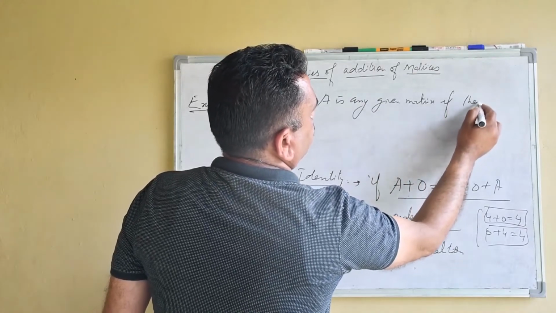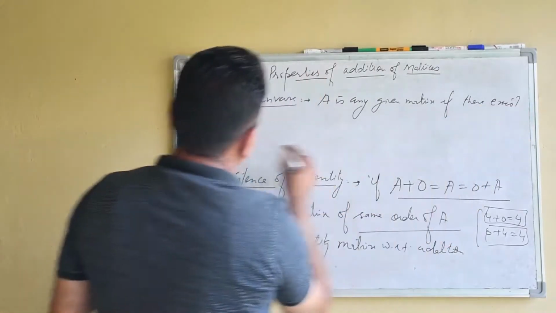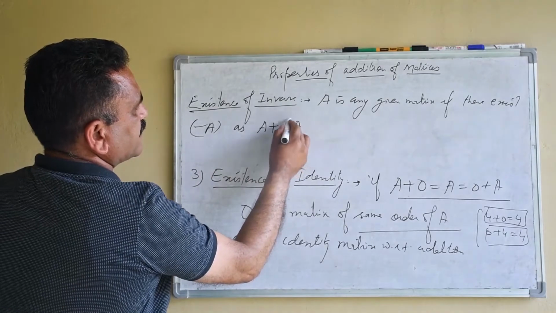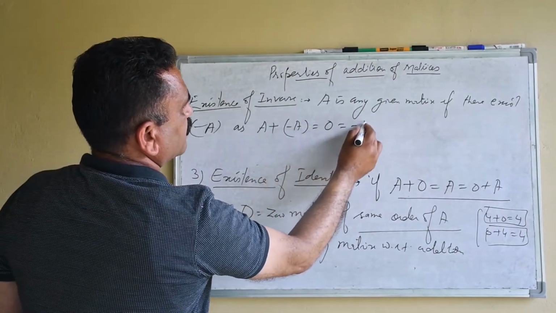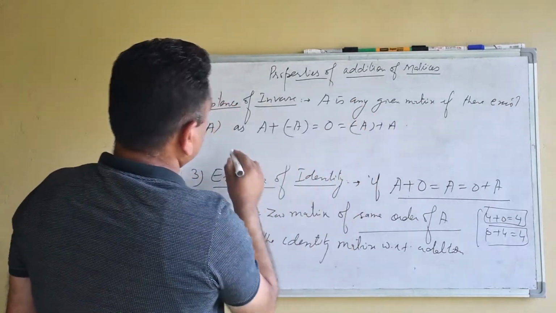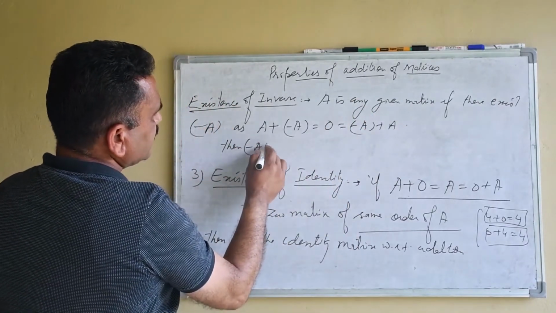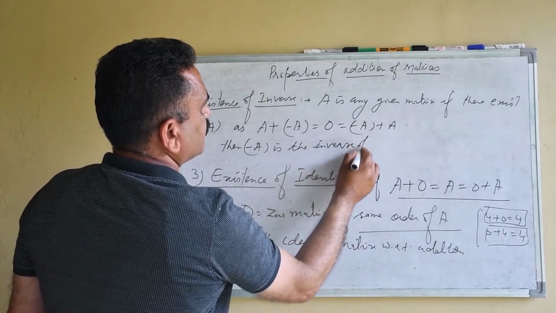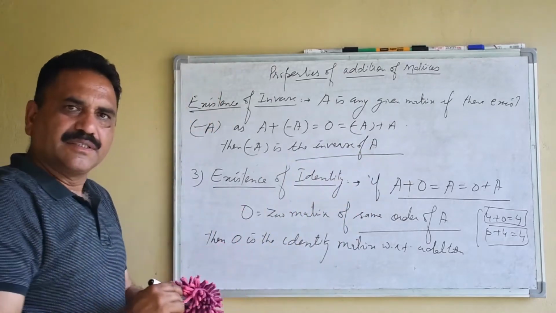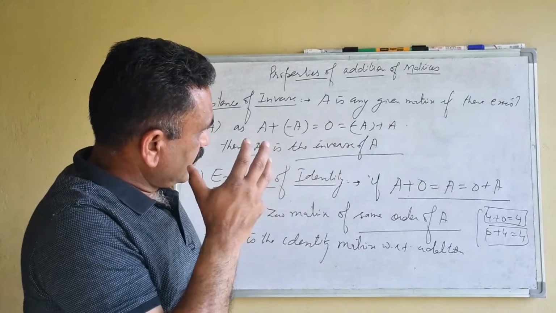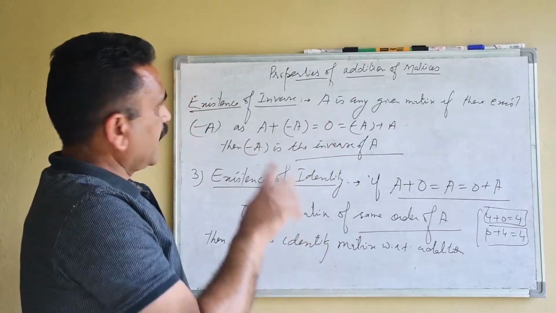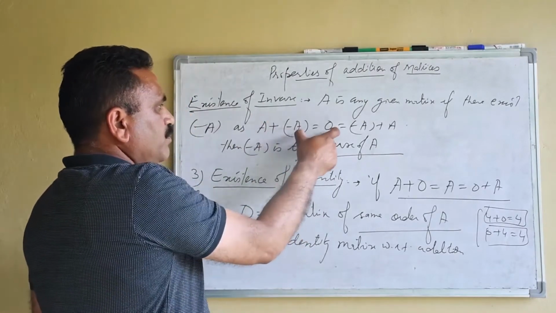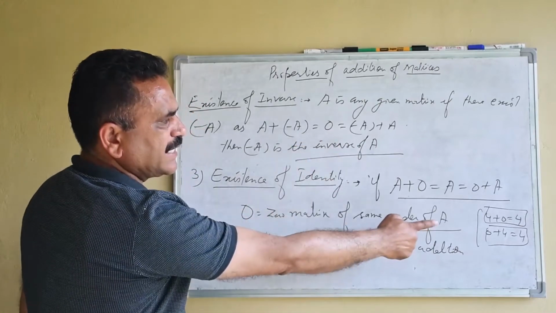If there exists minus A such that A plus minus A is equal to 0 is equal to minus A plus A, then minus A is the inverse of A. Means if A is a matrix of any order and there exists a negation of that matrix, the sum of these two will be equal to 0. That means 0 is the identity.